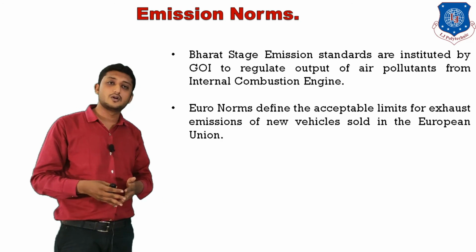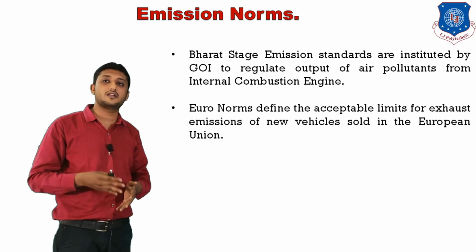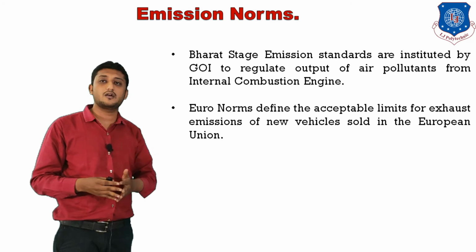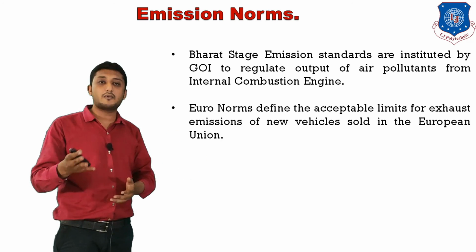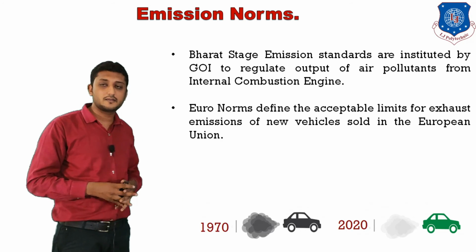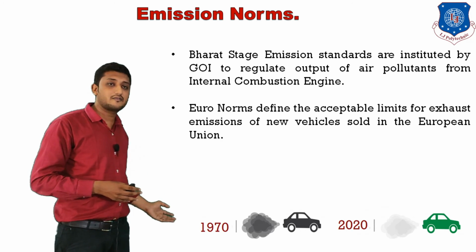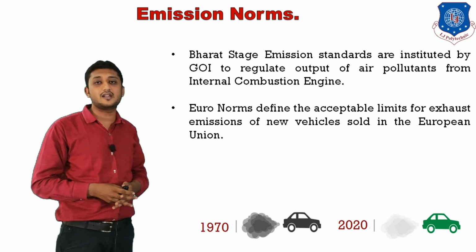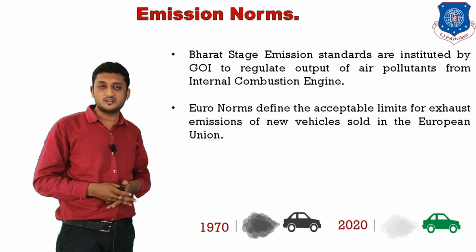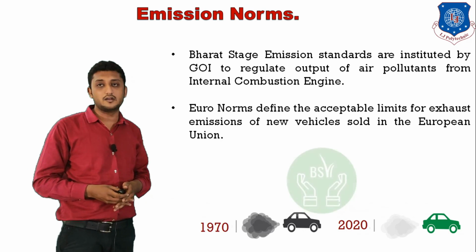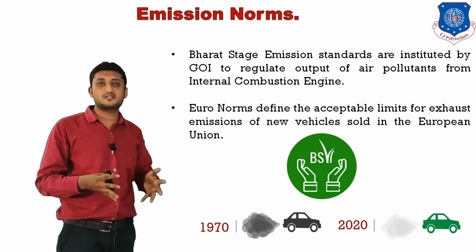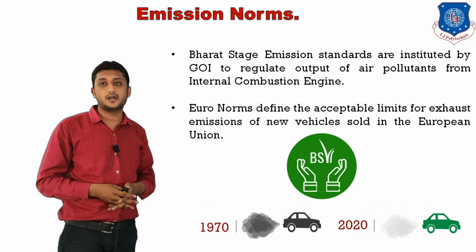In Euro norms also, you can find various considerations and standard conditions specifying under which condition how many grams per kilometer of pollutants are emitted. You can see a picture of a car with its emission in 1970 and 2020. You can see there are far fewer emissions in the 2020 vehicle. Right now, the trending norm is BS6, which was established in April 2020 in India.